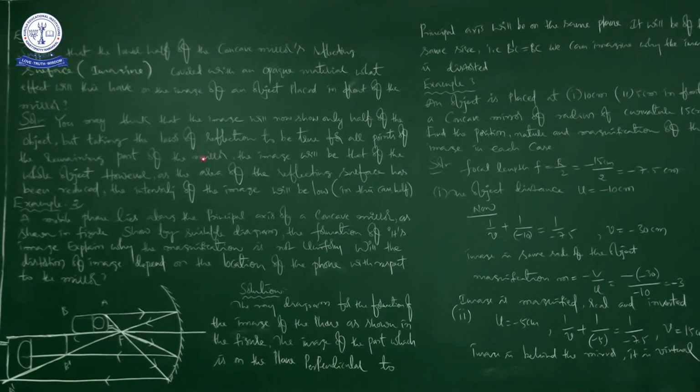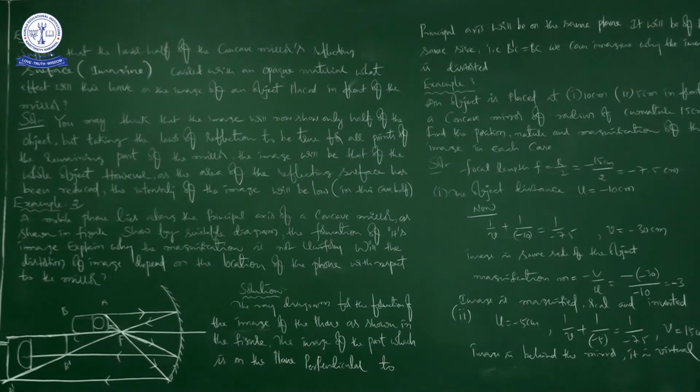To satisfy these two, the image will belong to the whole object, but as the area of the reflecting surface has been reduced, the intensity of the image will be low.